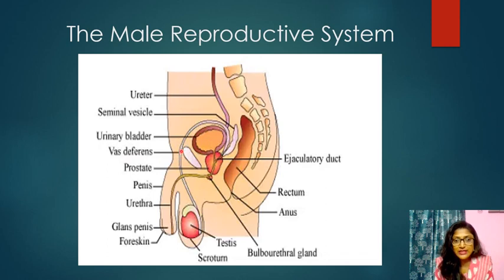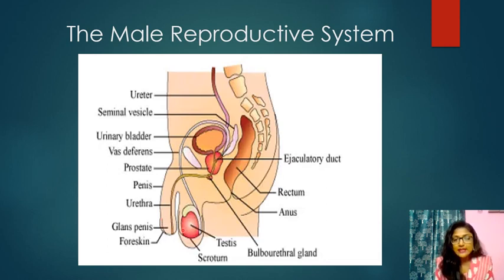This is the vas deferens, this pipe-like structure which starts from the ejaculatory duct and goes till the testis. Next one, prostate, this is the prostate gland. Penis, this structure is the penis. Next, urethra, this pipe-like structure which comes from the urinary bladder. Glans penis, this one is the glans penis. Foreskin, this outer skin structure is the foreskin.